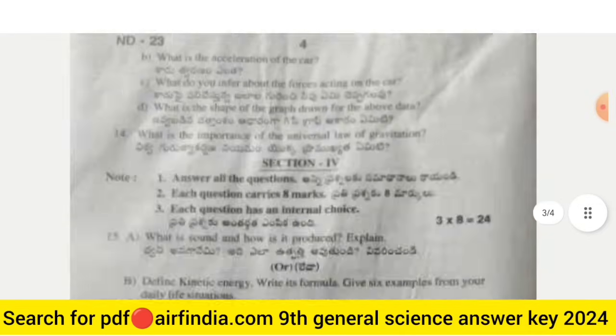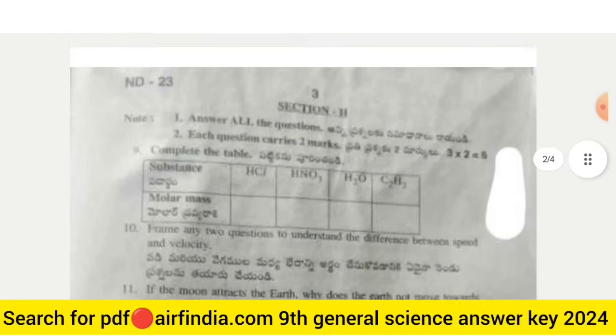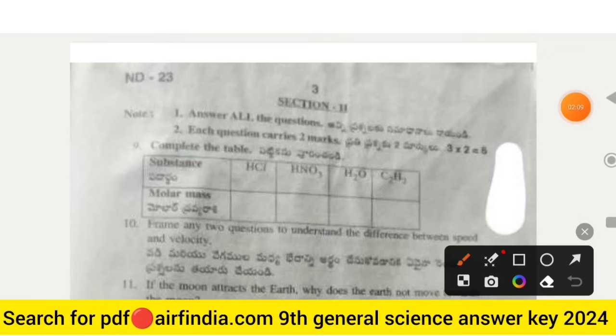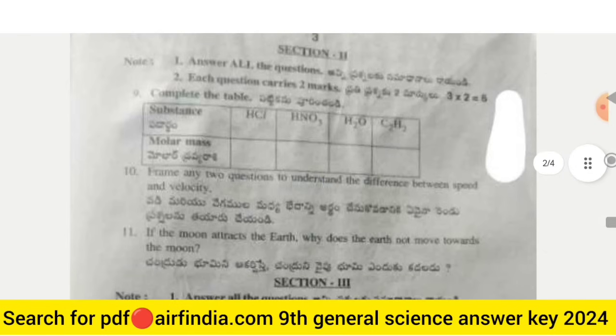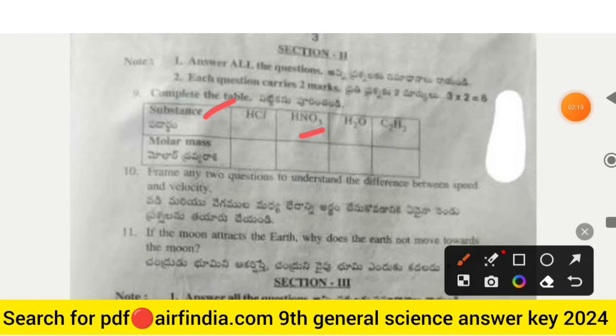The next page is page number third. The section second is given that, note also, answer all the questions and each question carries 2 marks. The question number 9 is, complete the table. Substance and molar mass also given: hydrochloric acid HCl, HNO3, H2 and C2H2. And you have to fill in the molar mass.